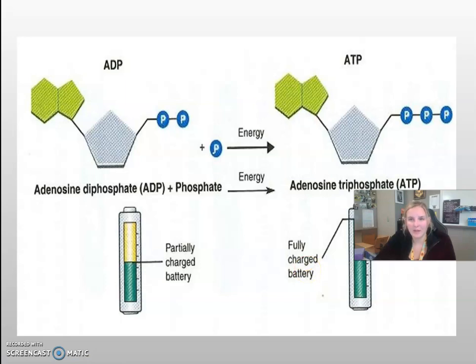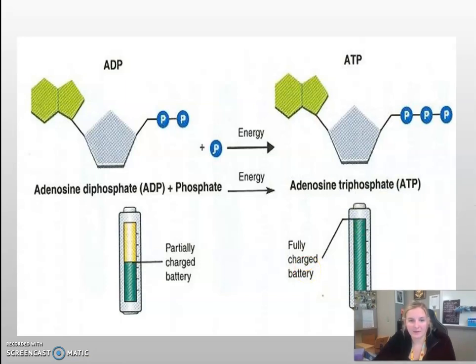So you can think of ADP as a battery that's not fully charged. It's just partially charged. It's waiting for that last phosphate in order to be fully charged to be used. While ATP is fully charged, it has that last phosphate on there. It's waiting to be broken, and that final bond, if broken, will release the energy so the cell can use it.